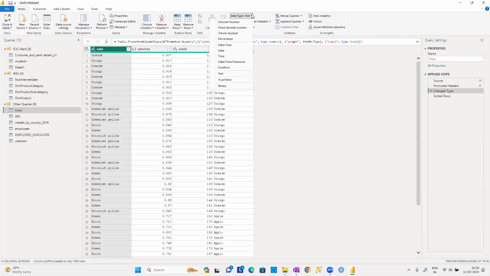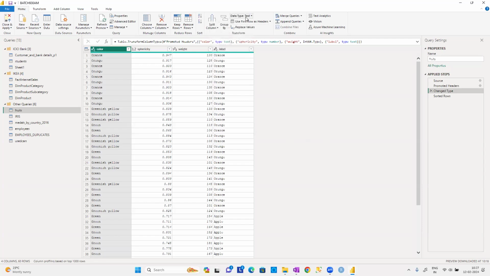But I want to discuss a little bit more about when you prefer to go for decimal numbers, when to go for fixed decimal numbers, or when to go for whole number. What is the percentage? What is the date and time? What is the date? What is the time? What is the date and time zone? What is the duration? What is the text? I'll explain all these things in tomorrow's class. We'll discuss them, guys.